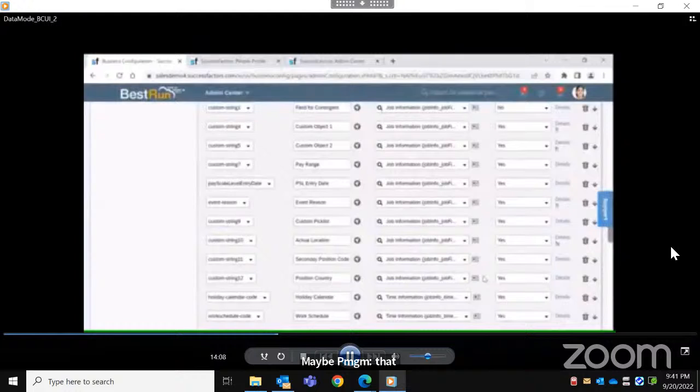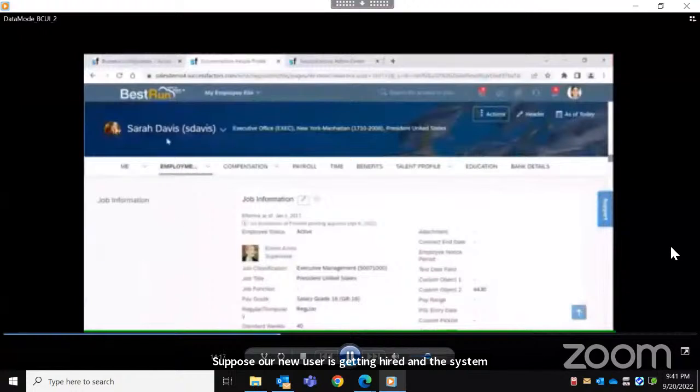Suppose a new user is getting hired in the system, and we have filled in all the data in Employee Central. In other SuccessFactors modules like LMS or PMGM, we have to have an account for this user. Only then will they be able to add their goals in performance management or complete mandatory trainings via LMS.